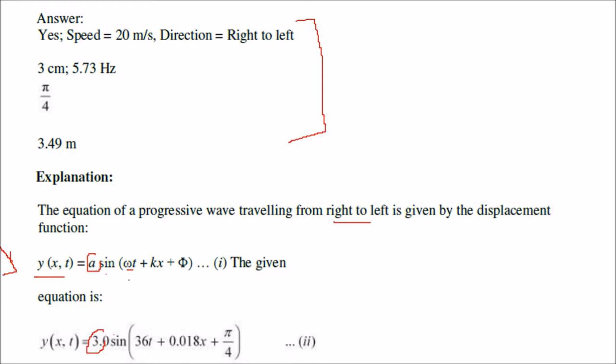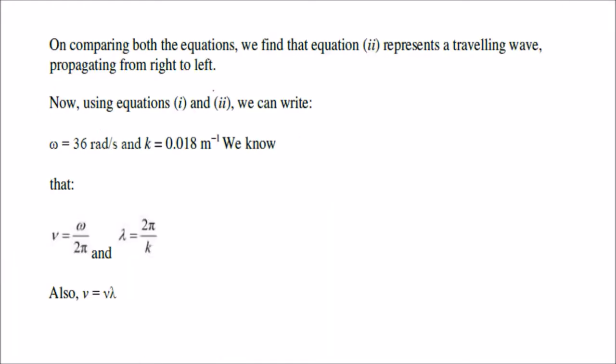Omega t. So omega is what? 36. Kx, this is k, 0.018. Phi is what? Pi by 4. So when we compare this equation, we find that this is actually a traveling equation which is propagating from left to right. And when we compare this, we found that omega is 36, k is 0.018.